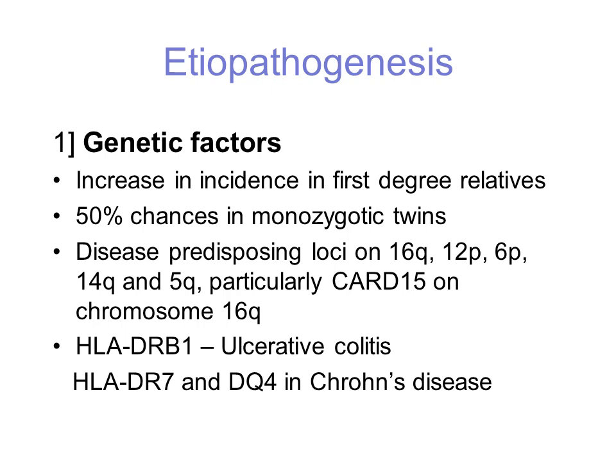It was observed that there is an increase in incidence in first degree relatives who have IBD. In a monozygotic twin who has IBD, the other twin has 50% chance to develop this disease. Disease predisposing loci were observed on chromosomes 16q, 12p, 6p, 14q and 5q, particularly CARD15 on chromosome 16q. There was an association of HLA-DRB1 with ulcerative colitis, and association of Crohn's disease was observed with HLA-DR7 and HLA-DQ4.